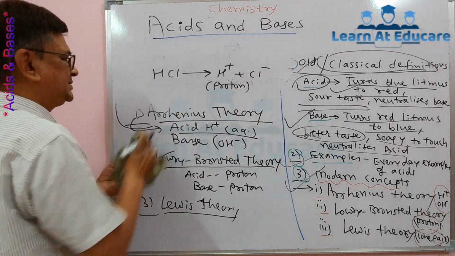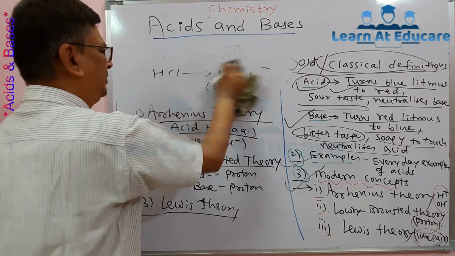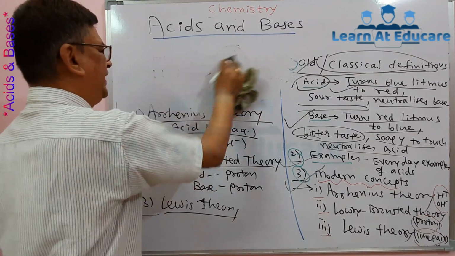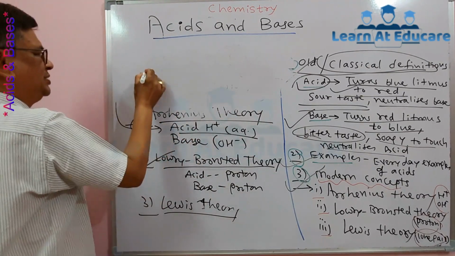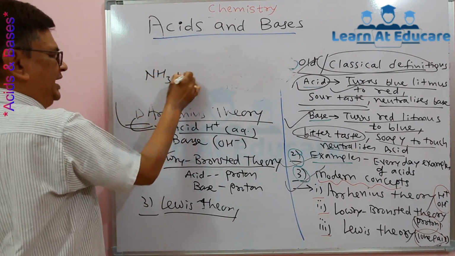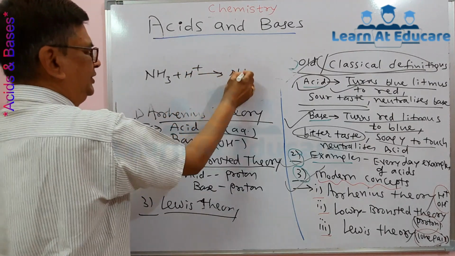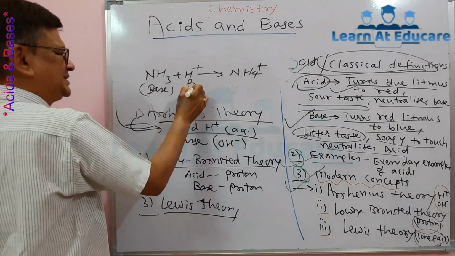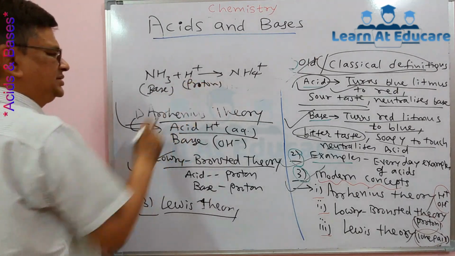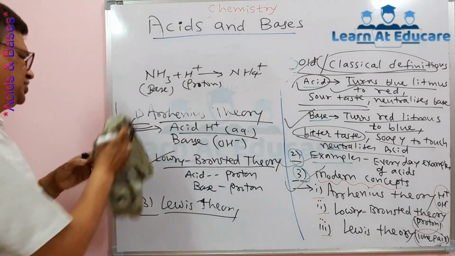While for a base, we take the example of ammonia, NH3. NH3 can accept a proton and then it becomes the ammonium ion, NH4 plus. So this acts as a base because it accepts a proton, and according to Lowry-Bronsted theory, this is a base.